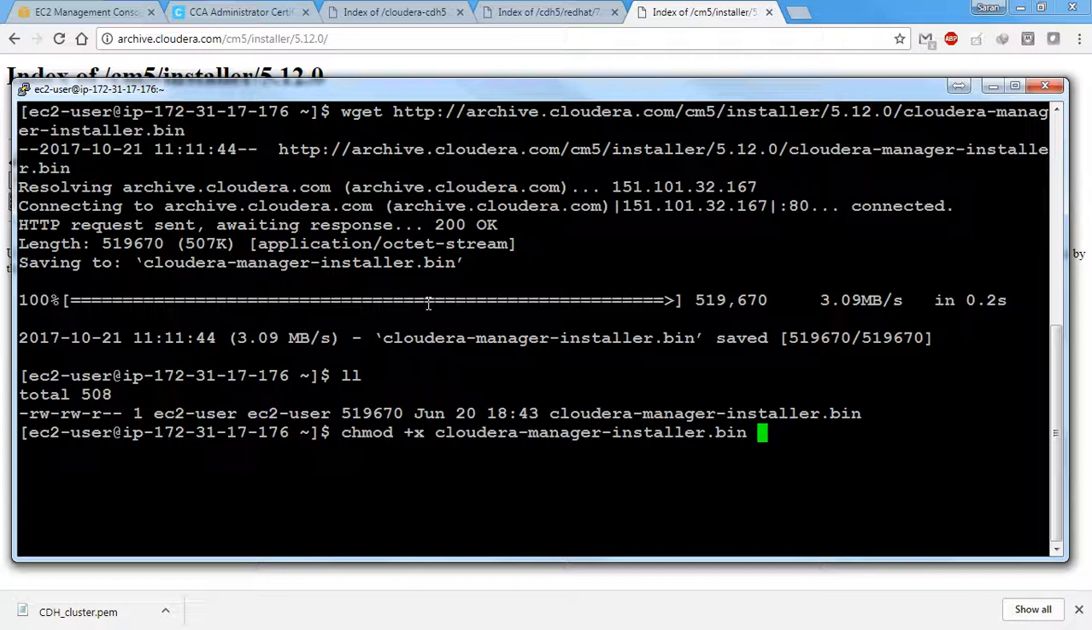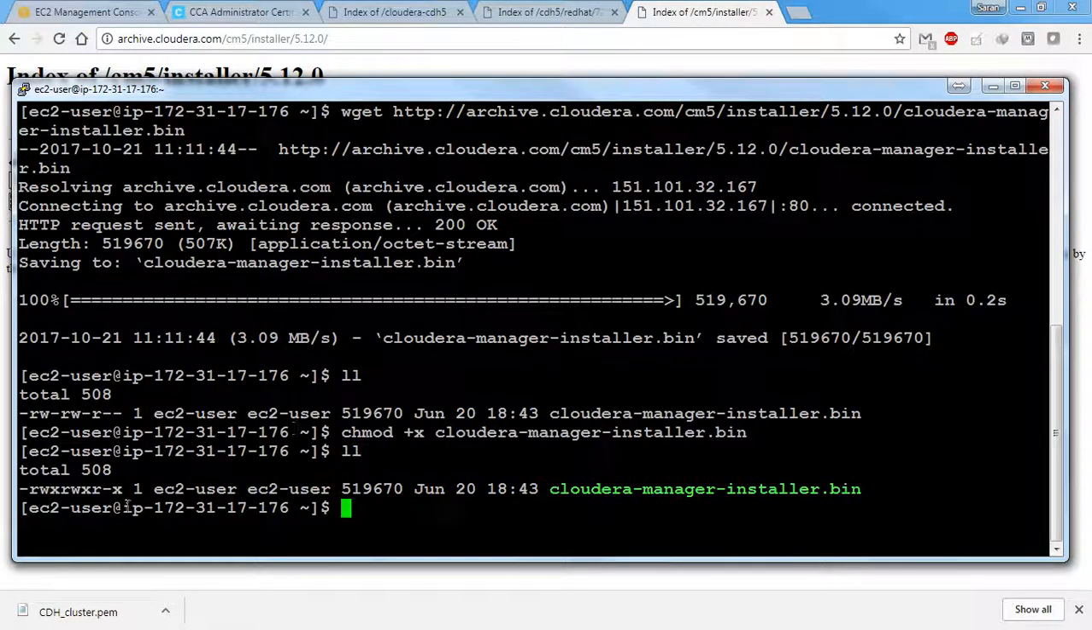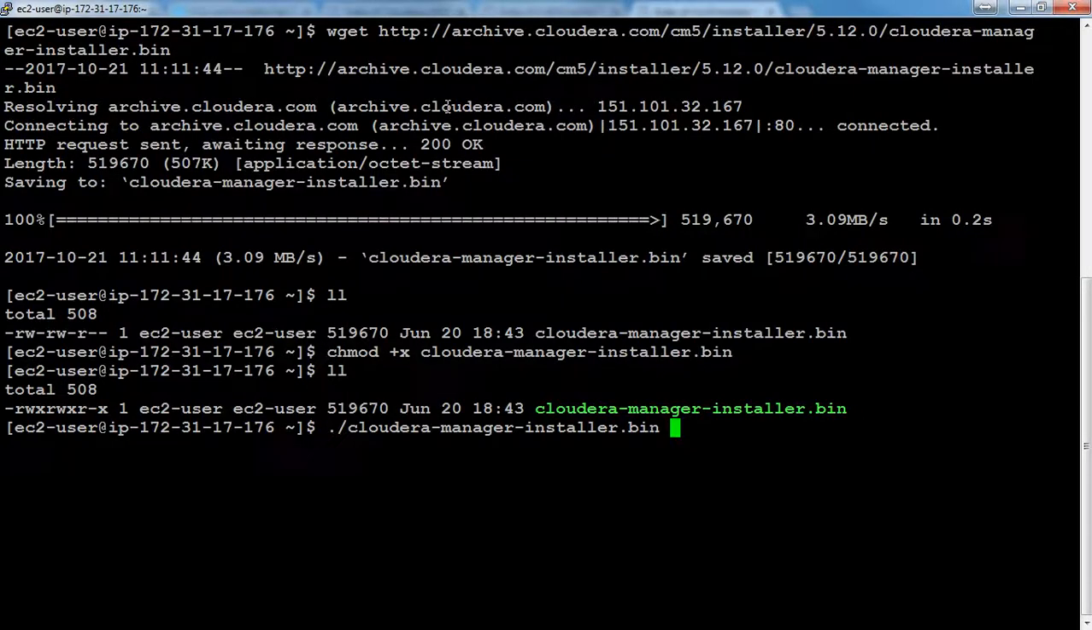First let me add the execute permission for this particular file. chmod +x cloudera-manager-installer.bin, and if you type ll, there it is. So execute permission got added, and what I need to do is simply run ./cloudera-manager-installer.bin. If you hit enter, you will get a UI. I would say it's a terminal UI. Okay, so hit enter.